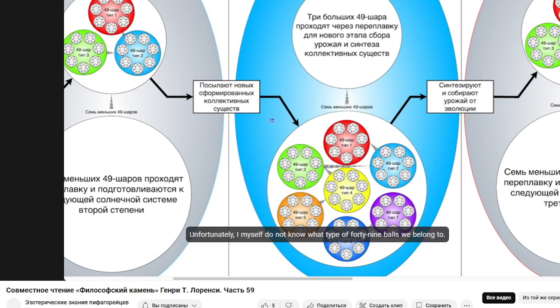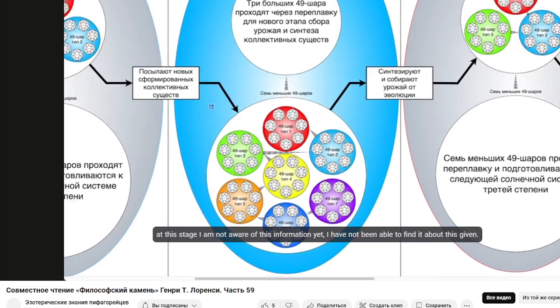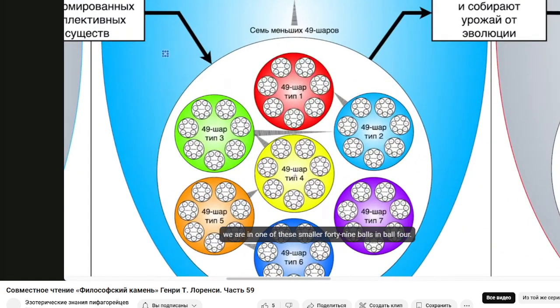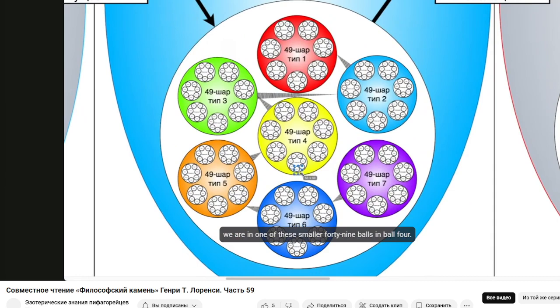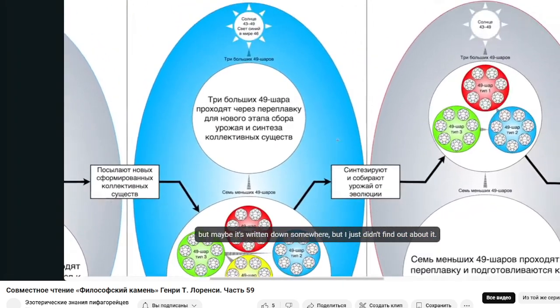Unfortunately, I myself do not know what type of 49 balls we belong to. My 4th type, my 6th type, my 5th type, or the 7th, I do not know. At this stage, I am not aware of this information yet. I have not been able to find it. We are in one of these smaller 49 balls, in ball 4. It's either this, or this, or this. But maybe it's written down somewhere, and I just didn't find out about it.